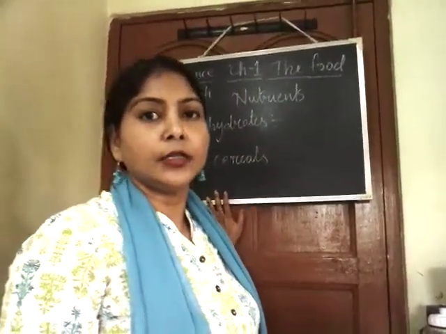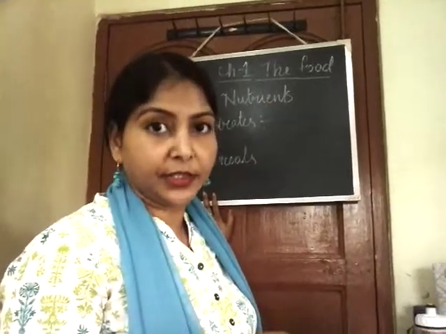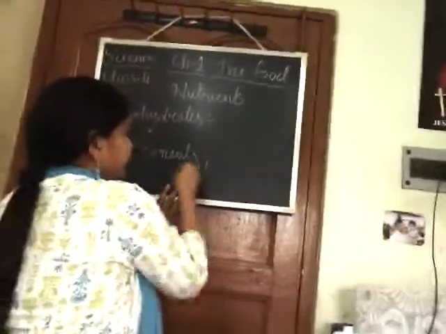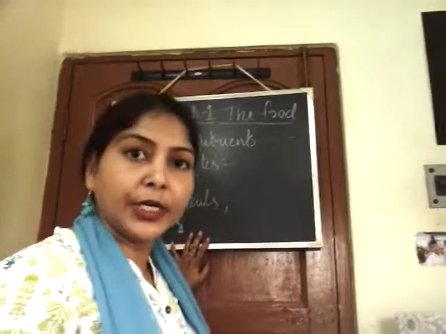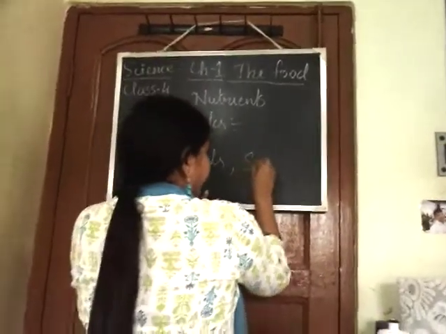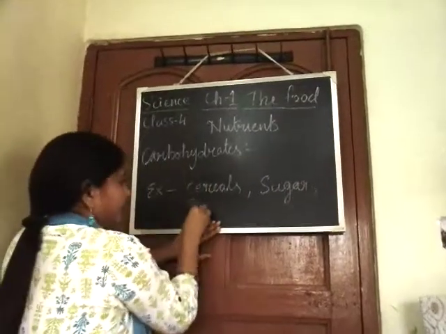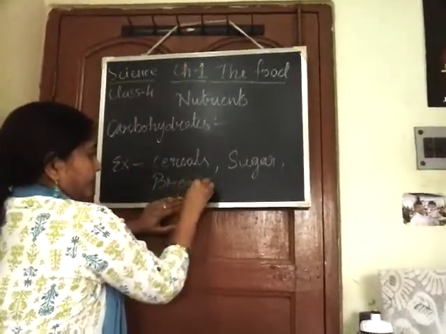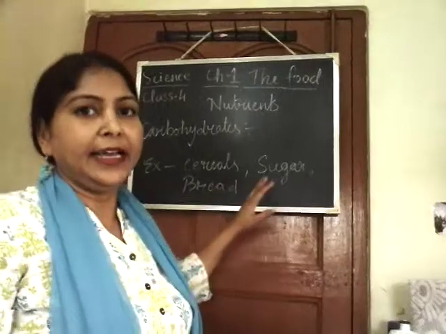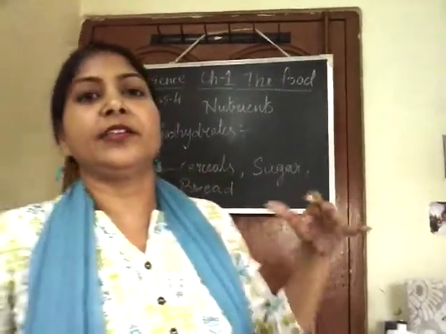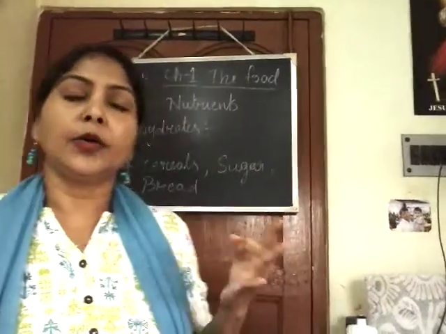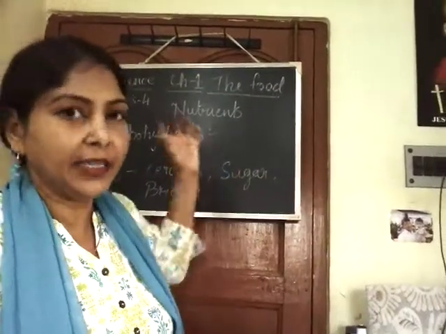Cereals are what? All the different types of grains. Okay. Then what else? Sugar, bread, and etc. Now you will find in cereals like wheat, barley, jowar, then rice. Okay, these are the cereals from where we get carbohydrate.